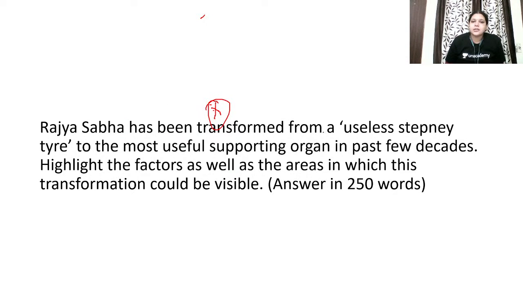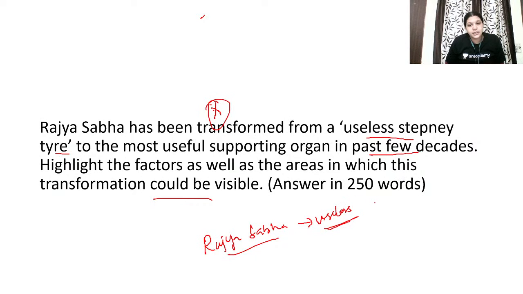Rajya Sabha has been transformed from a useless Stephanie tire to the most useful supporting organ in the past few decades. Highlight the factors as well as the areas in which transformation could be visible. So, they are asking about Rajya Sabha. How Rajya Sabha was a useless Stephanie? Why were we thinking that Rajya Sabha was a useless Stephanie? Now, why Rajya Sabha is very important? This is what they're asking.